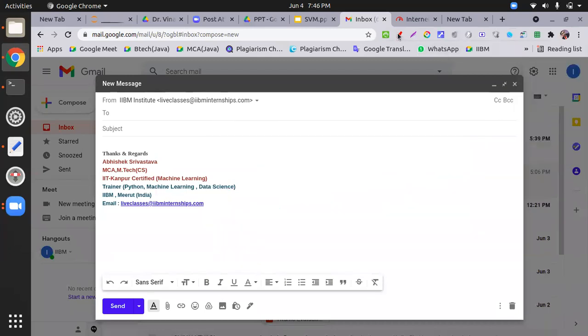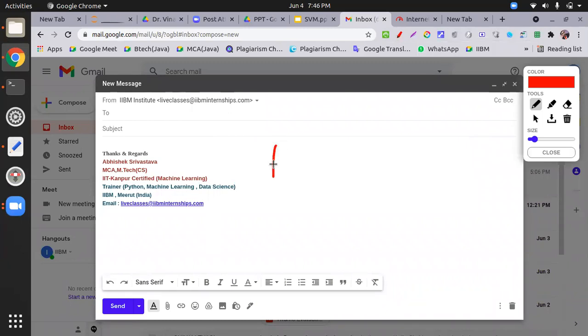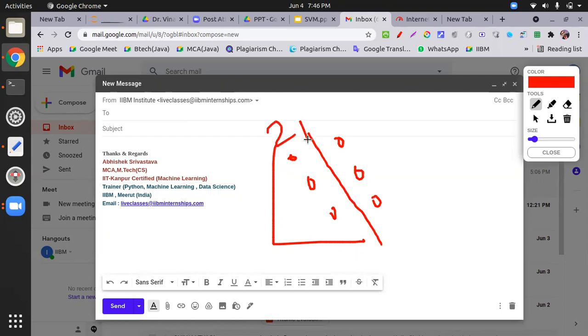Let's suppose this is my data over here. This is one class, this is the second class, and this is a line because we are using two dimensions.